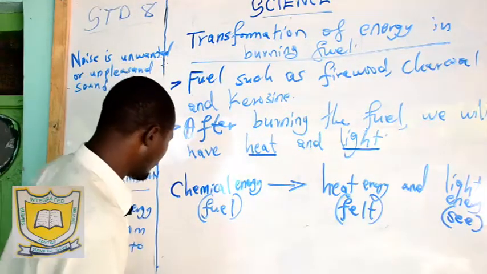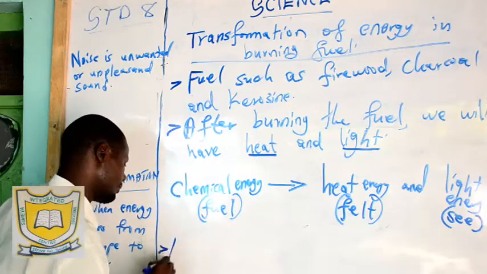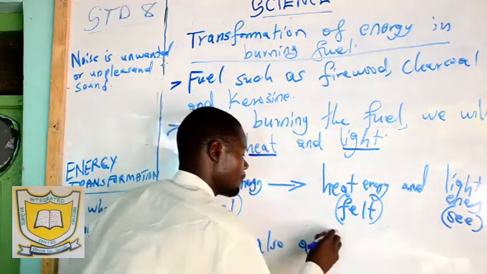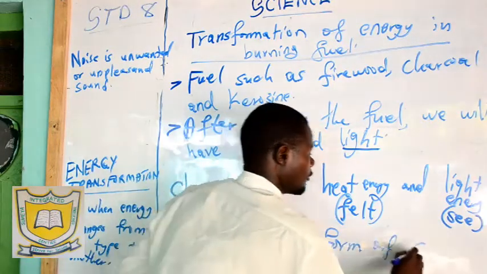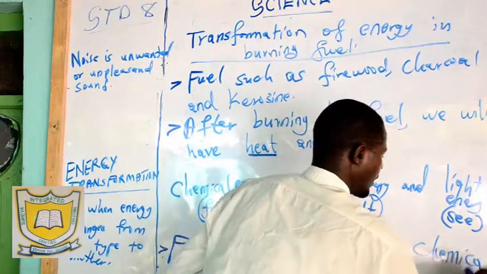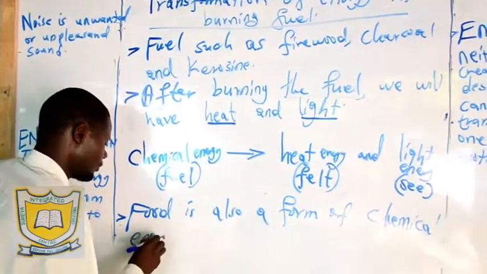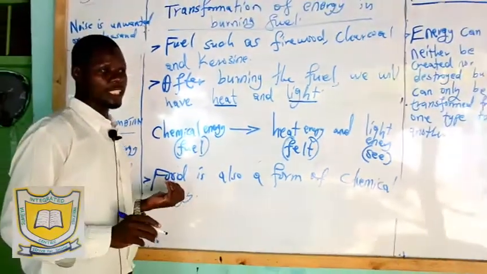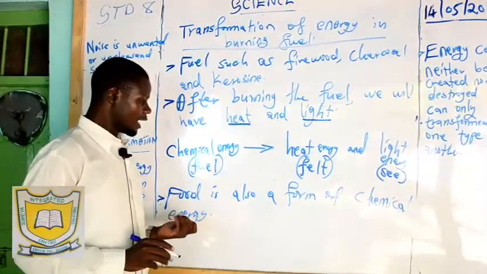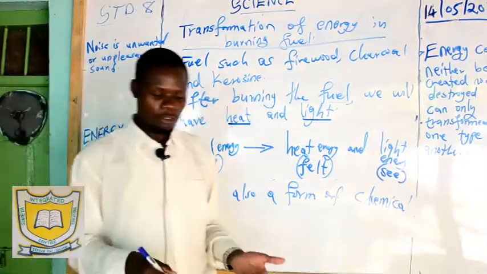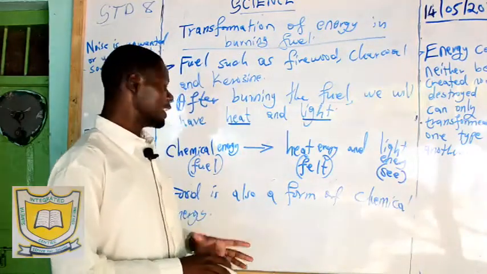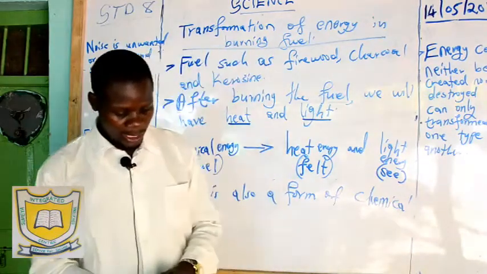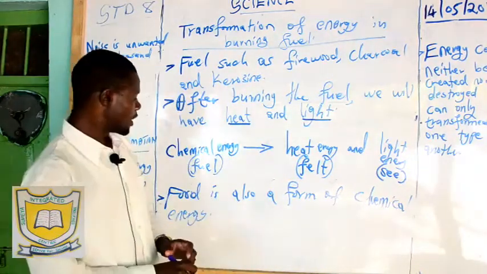Food is also a form of chemical energy. When we were talking about chemical energy, we talked about fuel and also food. So you eat the food and the end products are energy for movement, and also we have heat. Heat that is generated in our body is from the food we consume. Now chemical energy in food transforms to heat.